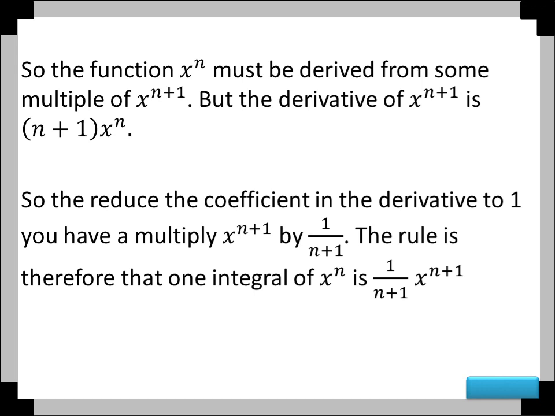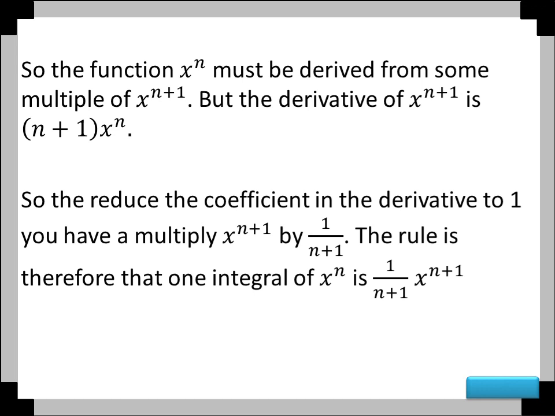But the derivative of x to the power of n plus 1 is n plus 1 times x to the power of n. So, to reduce the coefficient in the derivative to 1, you have to multiply x to the power of n plus 1 by 1 over n plus 1.